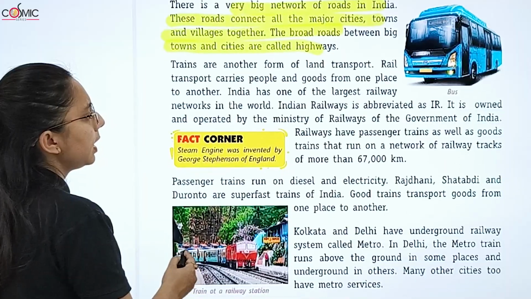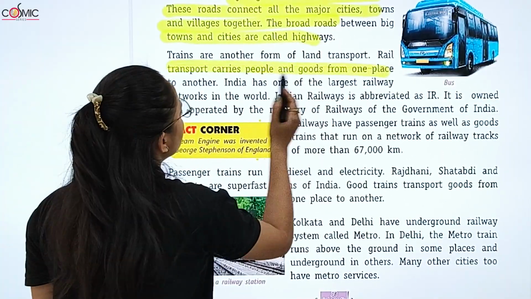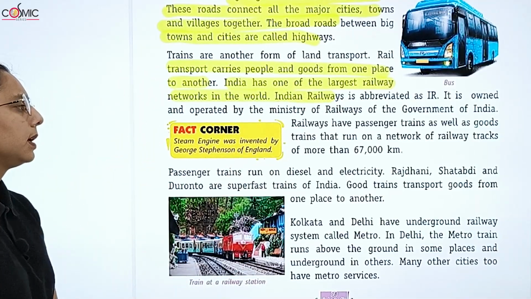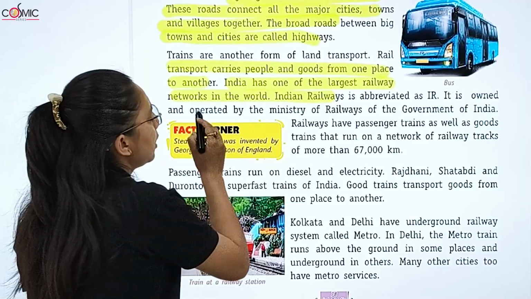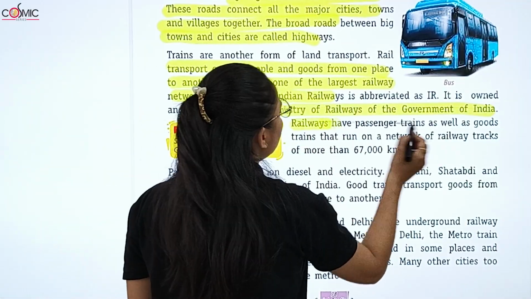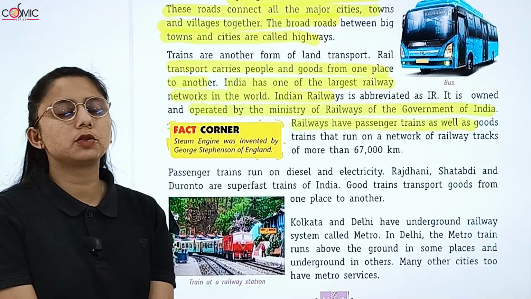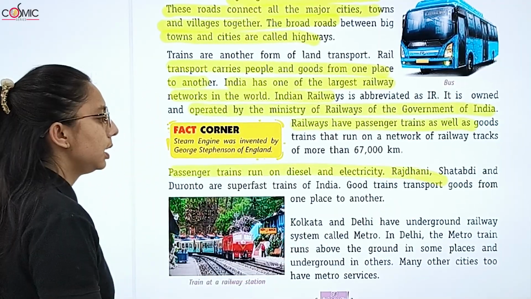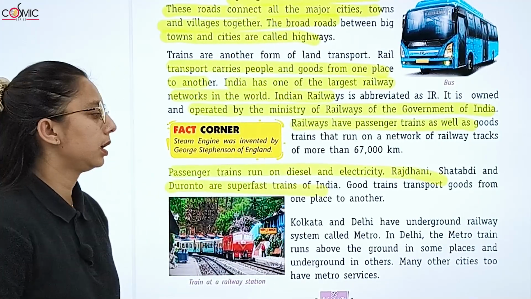Trains are another form of land transport, rail transport. It carries people and goods from one place to another. India has one of the largest rail networks in the world, and Indian Railways is abbreviated as IR. It is operated by the Ministry of Railways of the Government of India. We have passenger trains as well as goods trains that run on a network of tracks. Passenger trains run on diesel and electricity. Rajdhani, Shatabdi, Duronto, what are these? These are superfast trains of India.